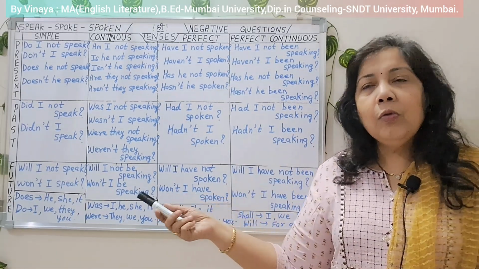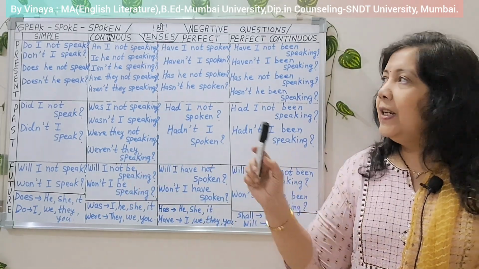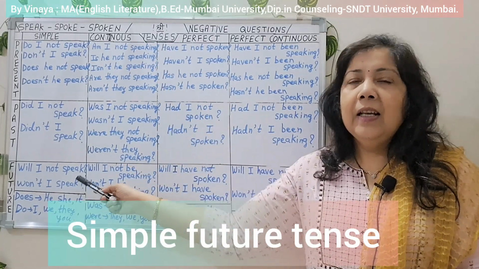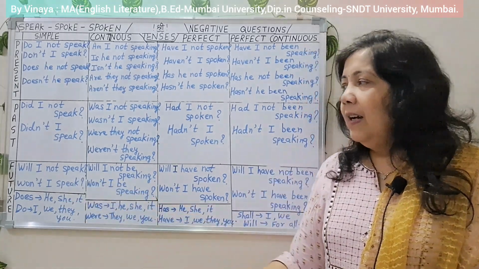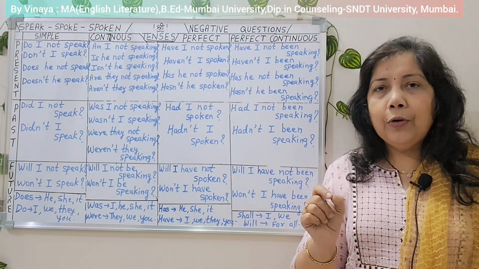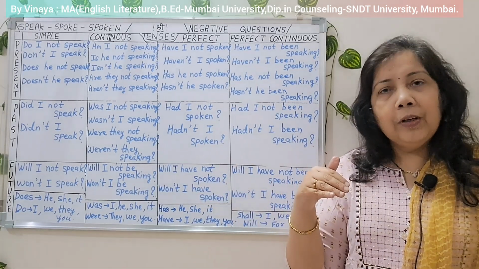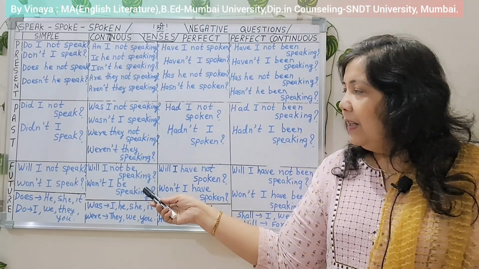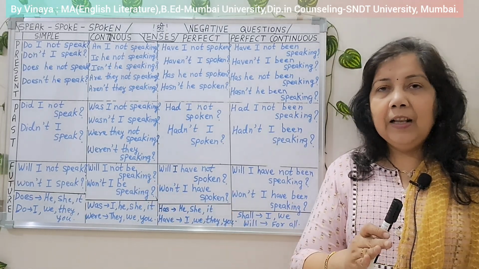Now let us move to future tense. Again 4 kinds of future tense. First is simple future tense. Question, will I not speak? Will not. Short form, won't. Won't I speak? Action in future. Okay. Second one, again tip is there of course for future tense. At the end I will tell now.